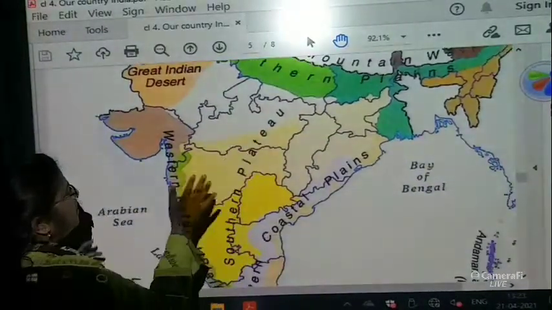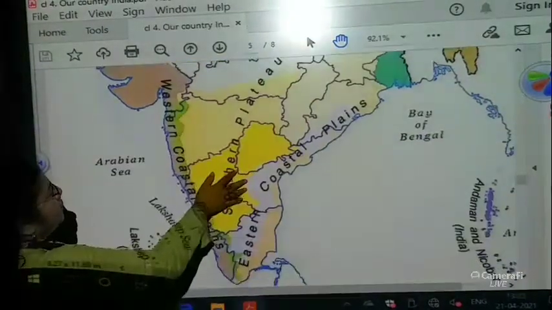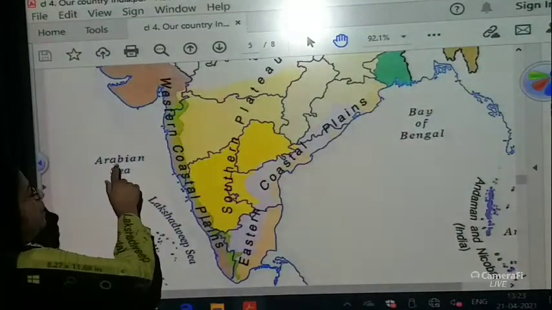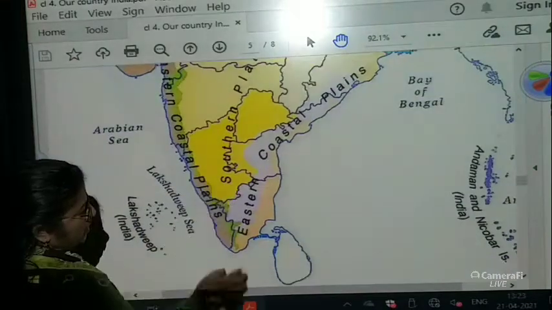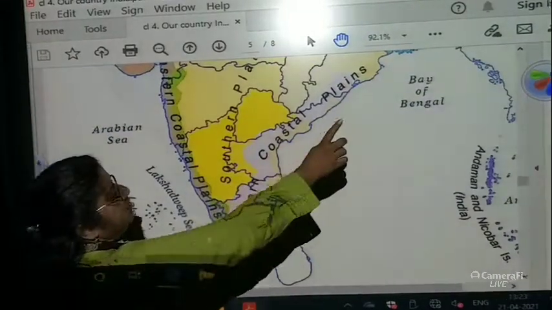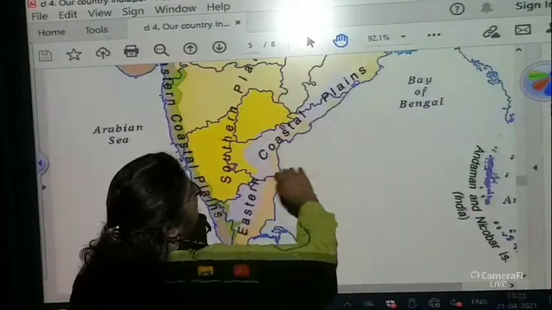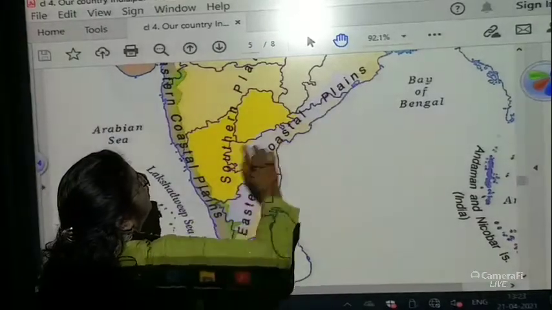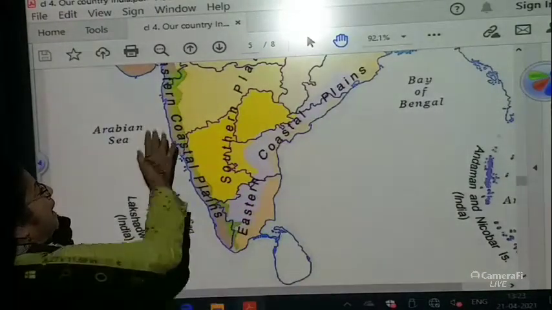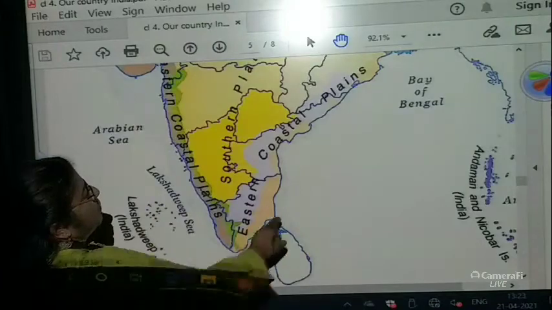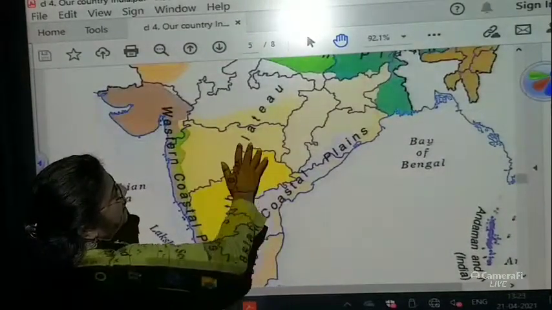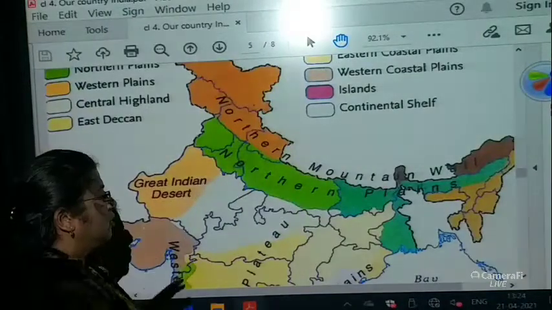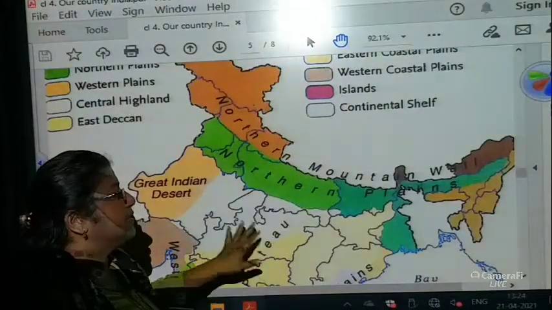Okay, so why is India a peninsula? India is a peninsula because of this portion. There is sea on the west, there is an ocean in the south and there is a bay in the east. So this portion which you can see, it is coming like a cone over here, is a peninsula. A land covered with water from all three sides is a peninsula. And over here we have the northern mountains, the desert, northern plains and the plateau is in the center.